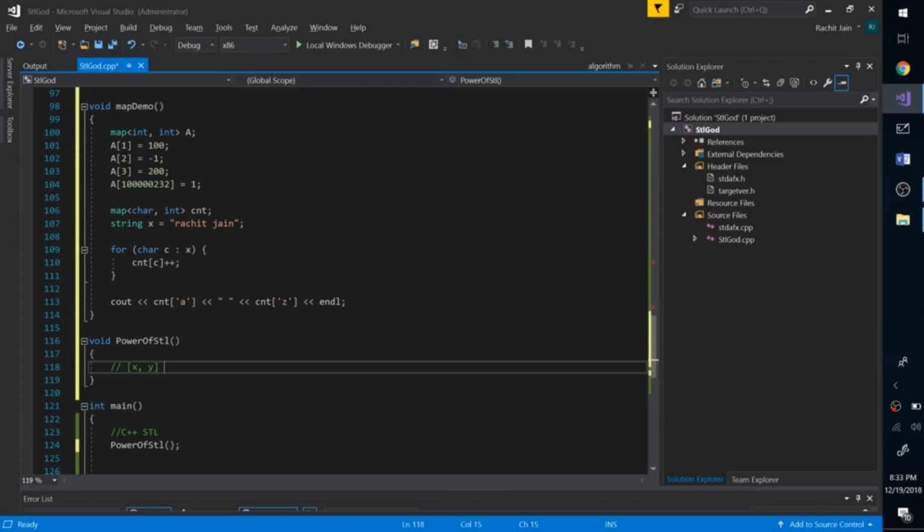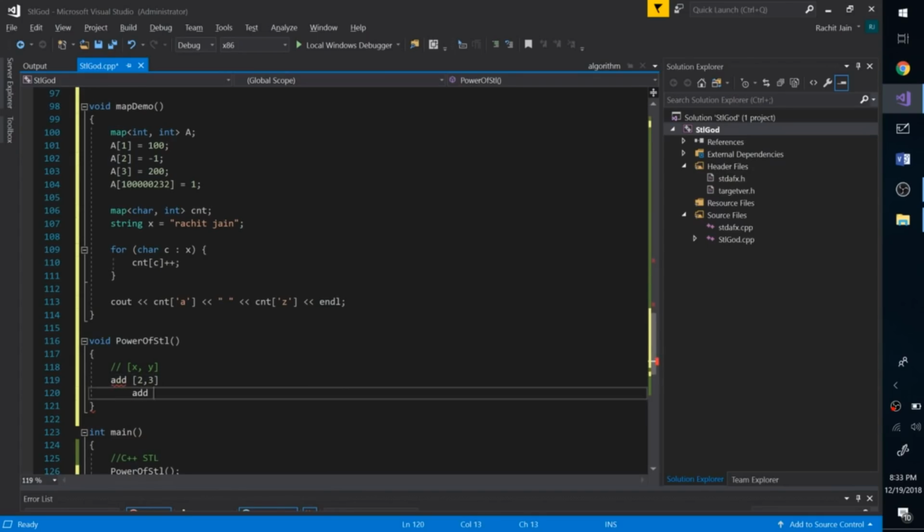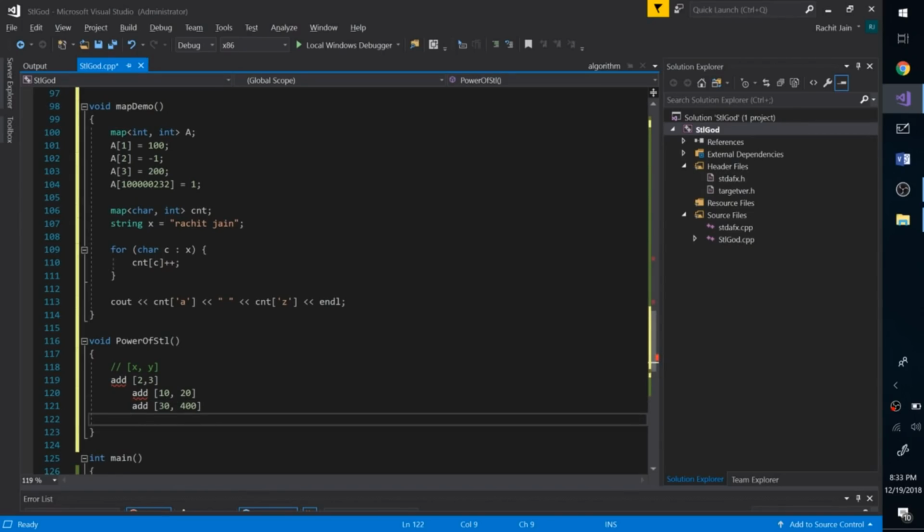For example, add the interval 2 to 3, add 10 to 20, add 30 to 400. And then I say give me the interval that contains the point 13. In this case it will be 10 to 20.